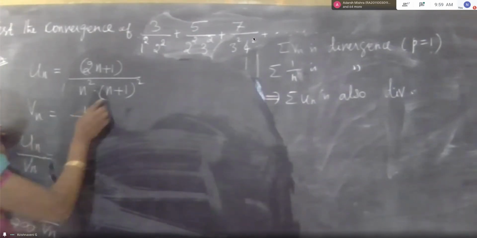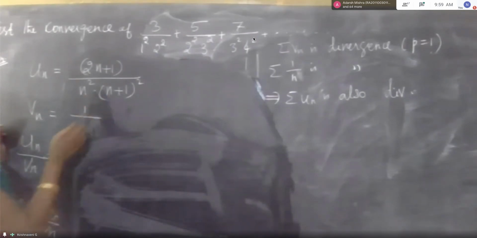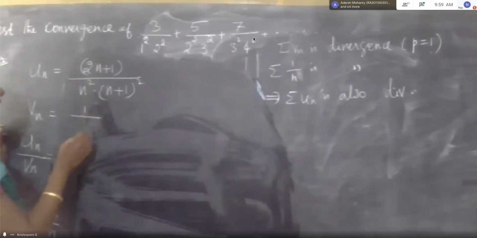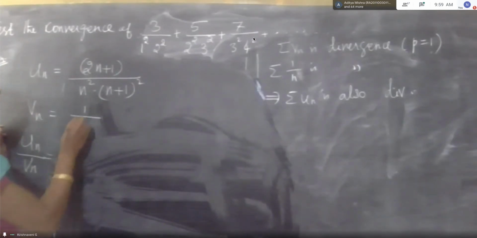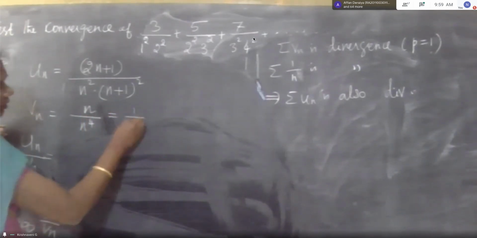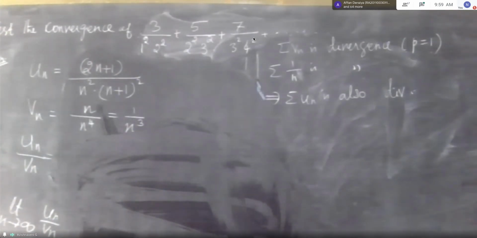Ma'am, because n power 4 will come from the numerator and from the denominator only n will come. So n upon n power 4 would be 1 upon n cube. N cube, okay guys.